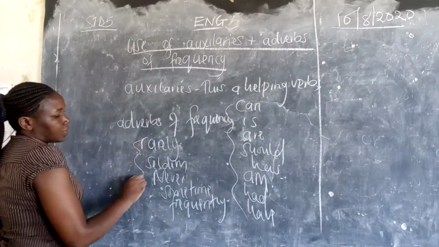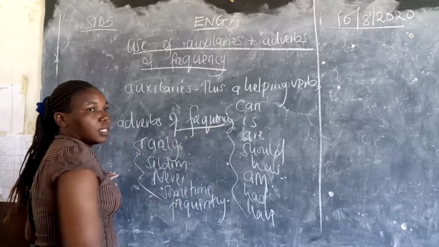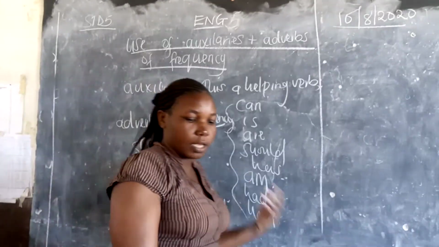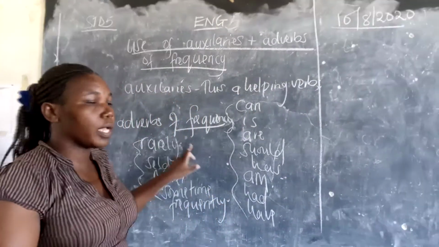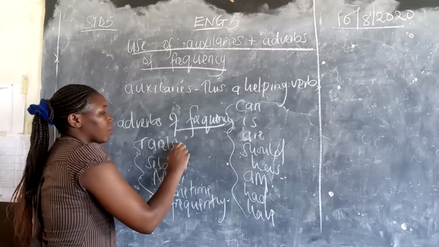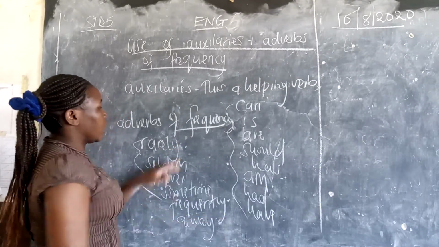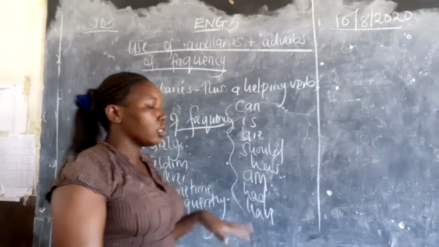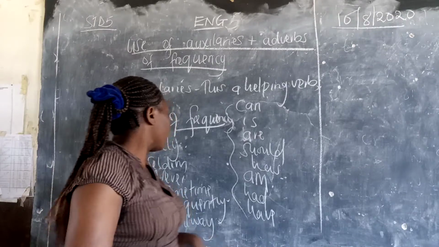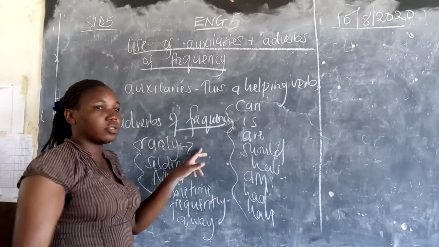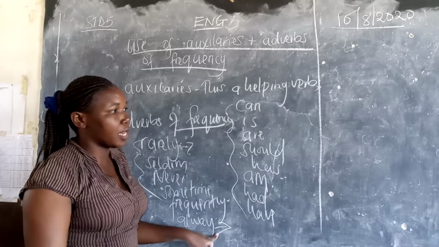These are just examples of adverbs of frequency, something happening every now and then. Maybe we can say she comes home rarely, or she always comes home. When you say rarely, she does not come. When you say always, she usually comes every now and then.